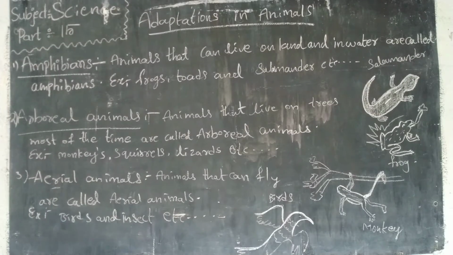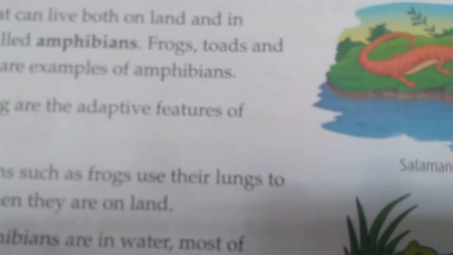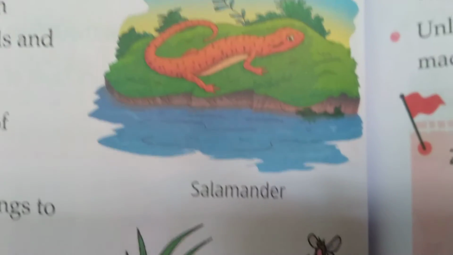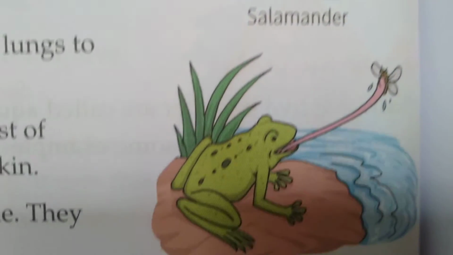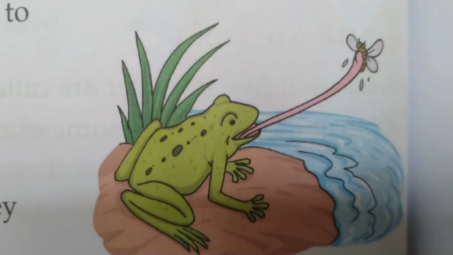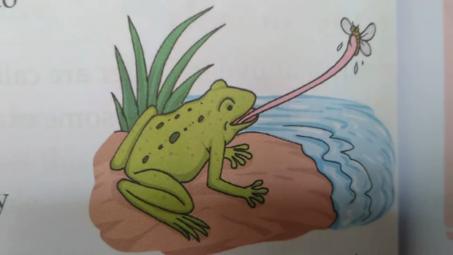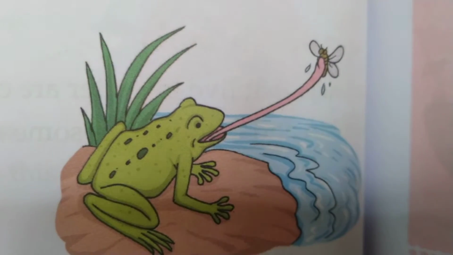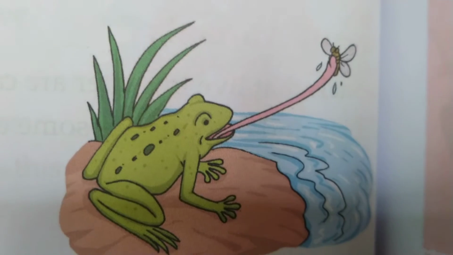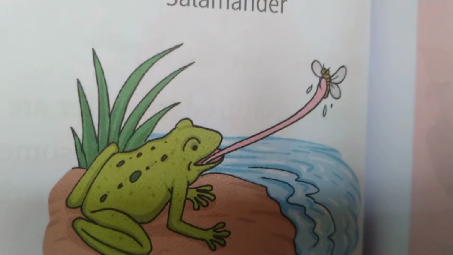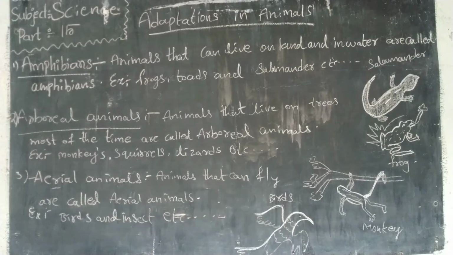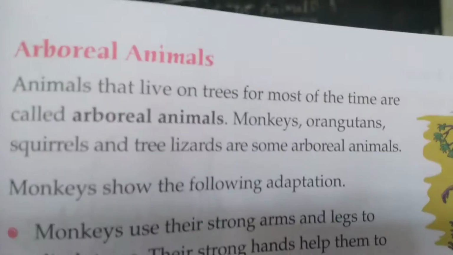Just see, these are examples of amphibians. See how the frog sticks the insects with its tongue. The insects are caught with the help of the tongue, and it is used to take them as food.